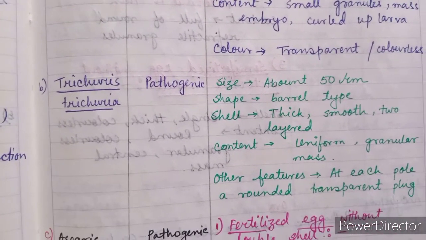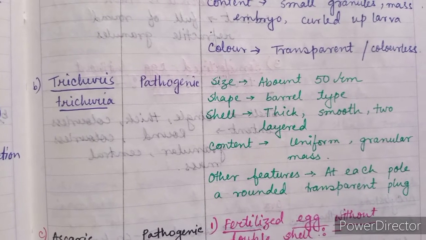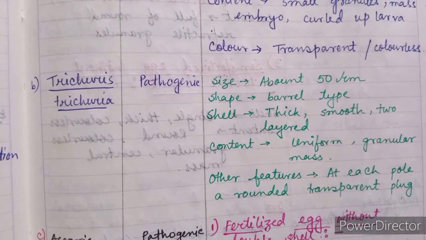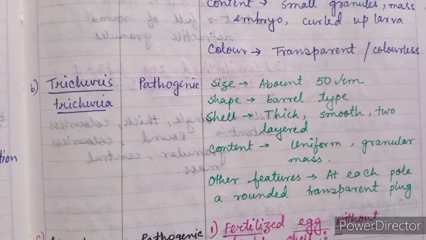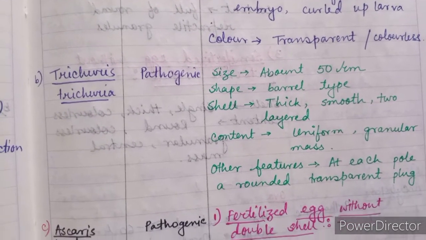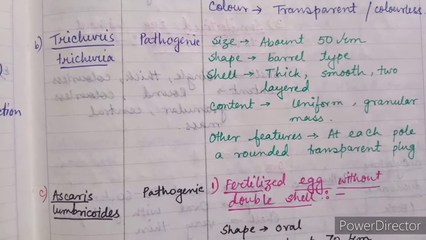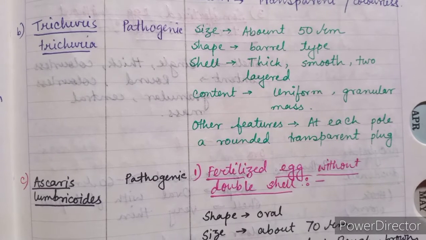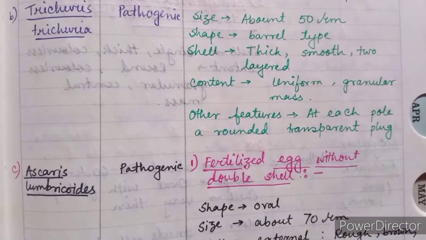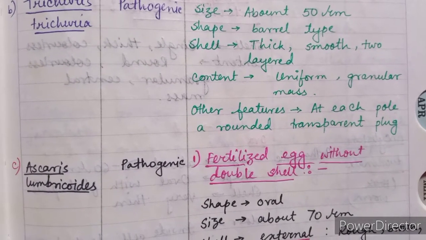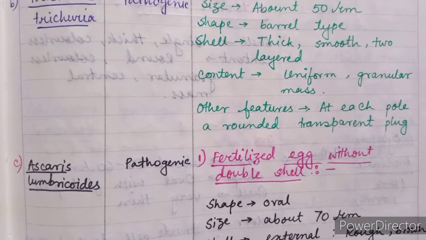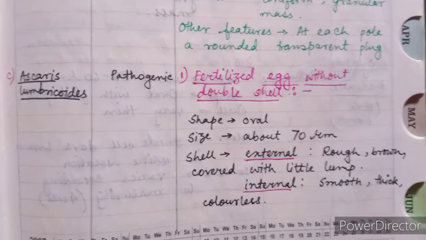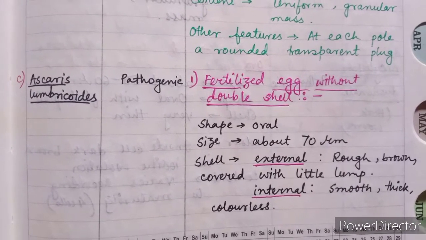Next one is Trichuris trichiura. It is also a pathogenic strain. Microscopical observation, size is about 50 micrometer, shape barrel type, shell thick, smooth, two-layered, content uniform granular mass. Other features, at each pole a rounded transparent plug is present. Next one is Ascaris lumbricoides. It is also pathogenic in nature.